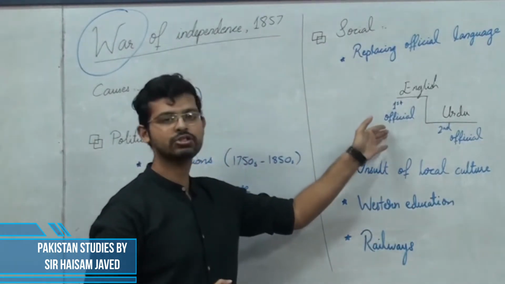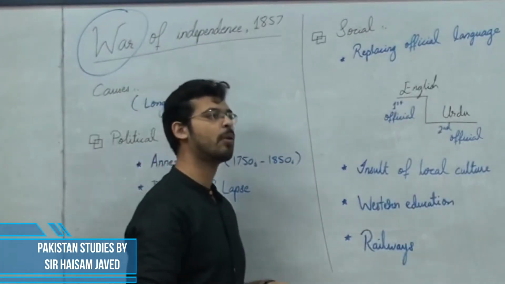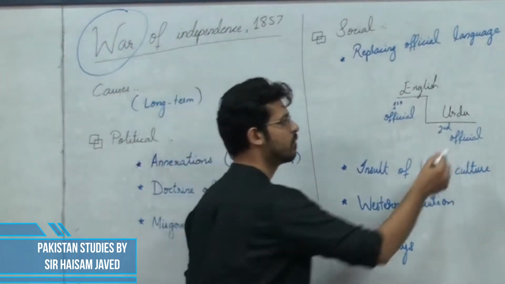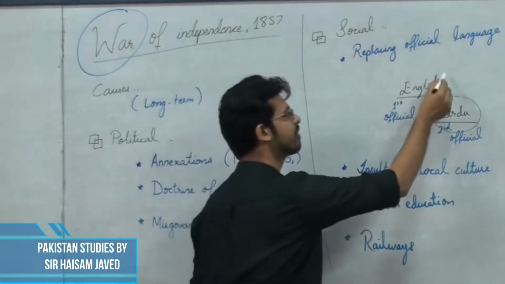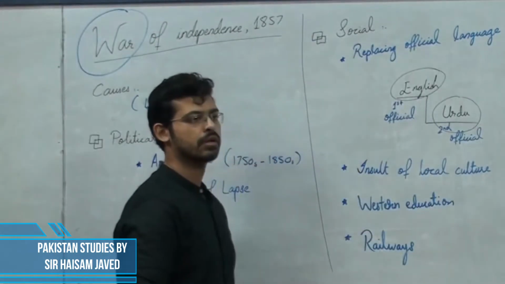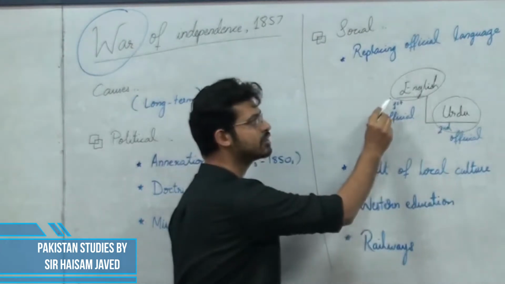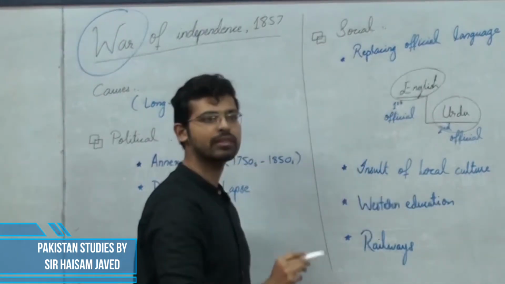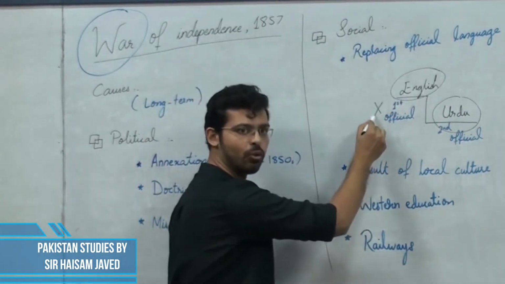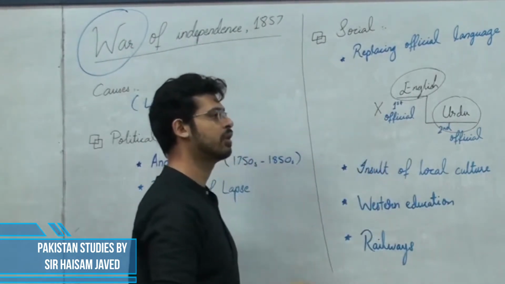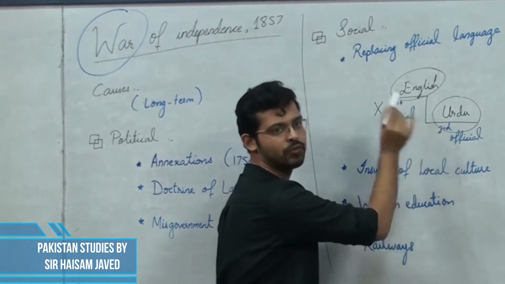So what was happening actually because of this? Just imagine that the popular language of India would be Urdu. The Indian people do not know this language, that is English. So if I say that at the first level of administration, the language used would be English, do you think that the Indians would be able to get employment opportunities over here? No. Indians would naturally now be confined to only this second level of administration.